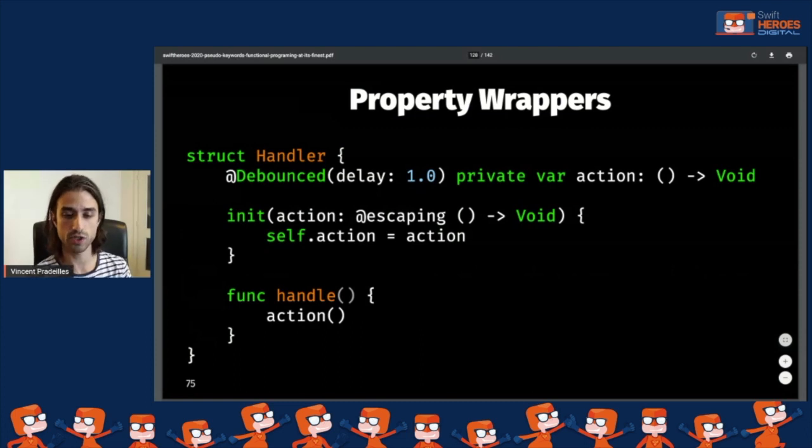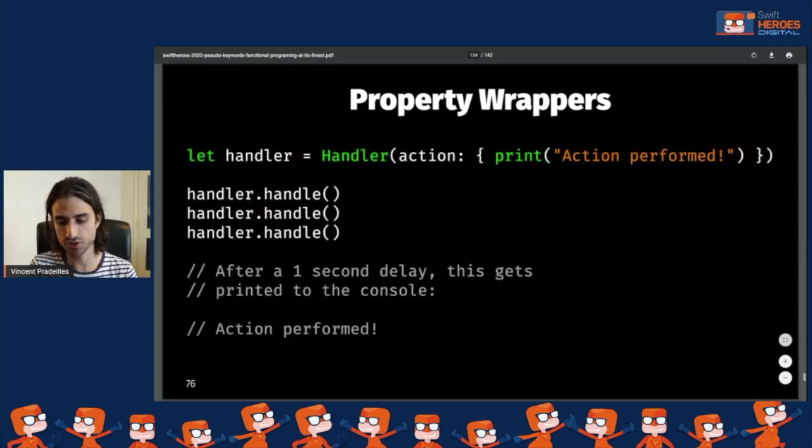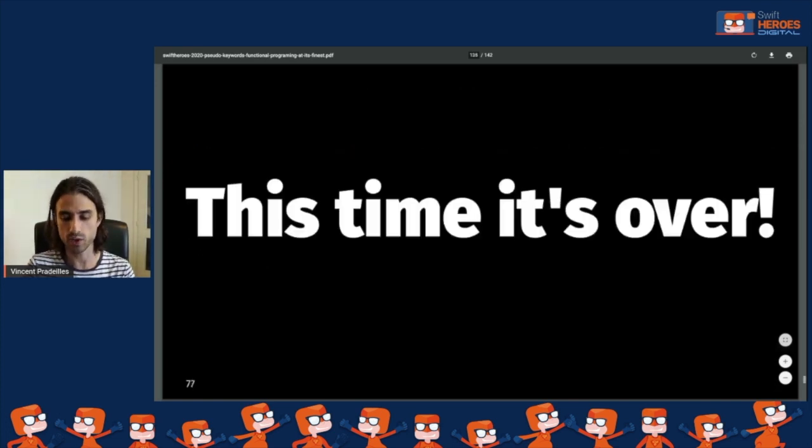So let's say I have this struct called Handler, and inside the Handler, I have an action. If I want to use debounced when it's a property wrapper, I'm going to annotate the property action with the wrapper @Debounced. And you can see that, just like with a pseudo keyword, I can give it an argument. And just like with the pseudo keyword, when I use the action, the custom logic is going to be called. And when we use it, we indeed have the debouncing logic implemented as we expect.